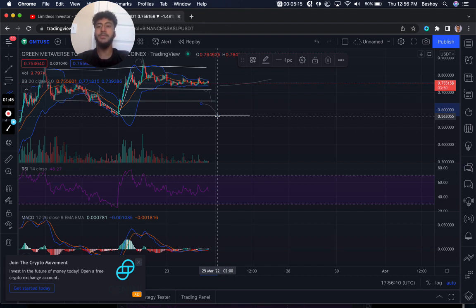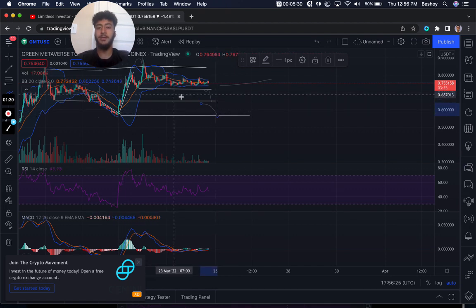I do believe GMT as a long-term project and a long-term coin. So there's a lot of potential for it, but also keep in mind that with everything happening with crypto and news, it could have an effect. So nothing is guaranteed in crypto. So just keep that in mind, these two levels, and hopefully price continues to rally up, okay?